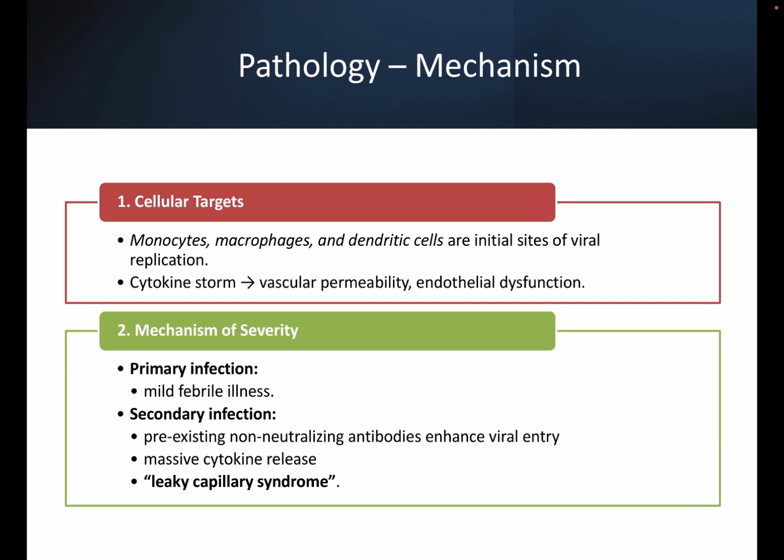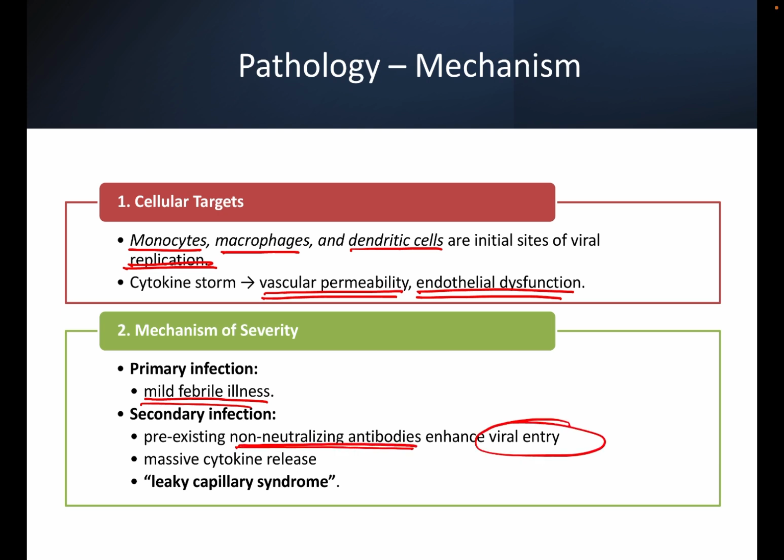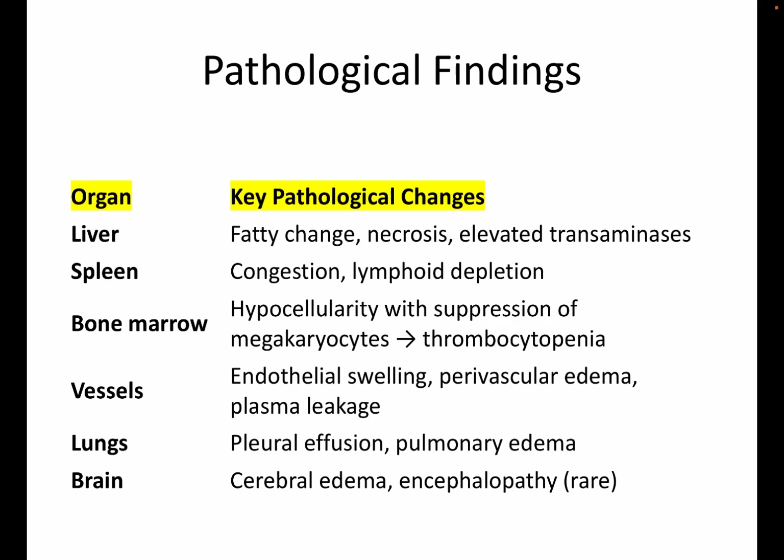The cellular targets: monocytes, macrophages, and dendritic cells are initial sites of viral replication. Cytokine storm causes vascular permeability leading to endothelial dysfunction. So primary infection usually will be a mild febrile illness. In the secondary infection, there will be pre-existing non-neutralizing antibodies that enhance the viral entry, with massive cytokine release leading to capillary leak syndrome. In the liver, it causes fatty change, necrosis, and elevated transaminases.